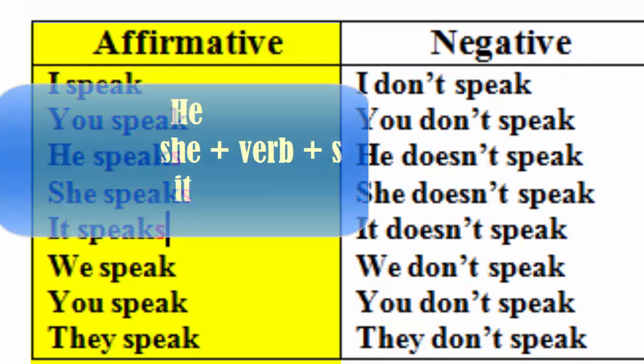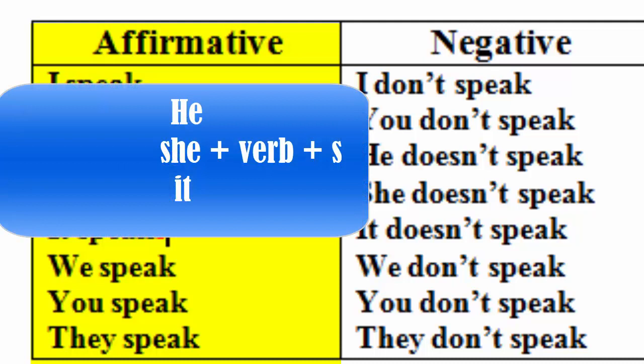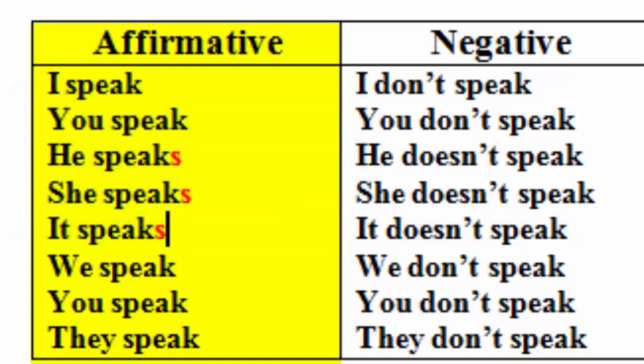So here I have to focus on the third person singular: he, she, it. This is the general rule when we talk about the affirmative form. We add s in the third person singular. So you should be careful.